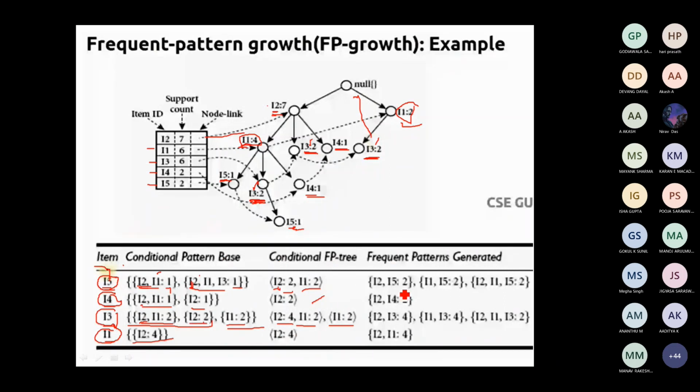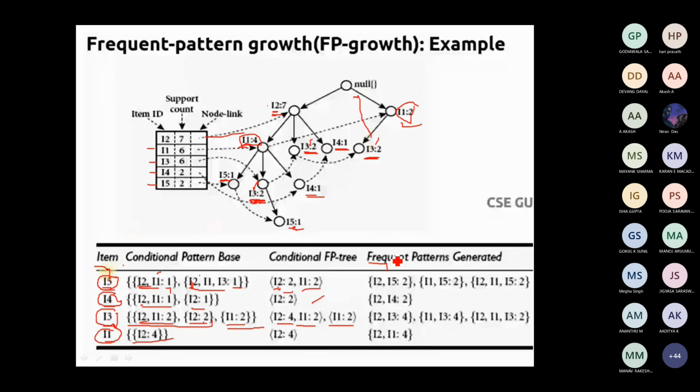Now the next step is to find out the frequent patterns. So how to do that? It's very simple. I will just consolidate with this and we'll wind up the class. You have to join the generated conditional FP tree with the source item set. See here, we have I5 over here and then I2, I1 over here.